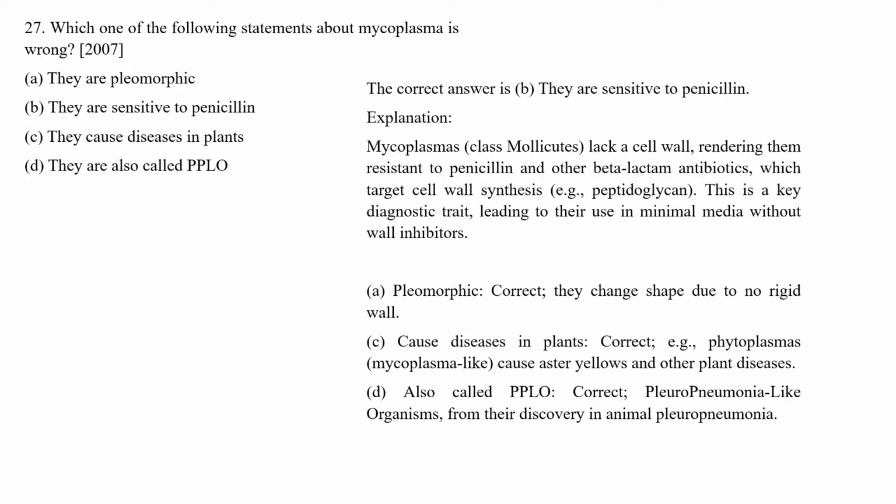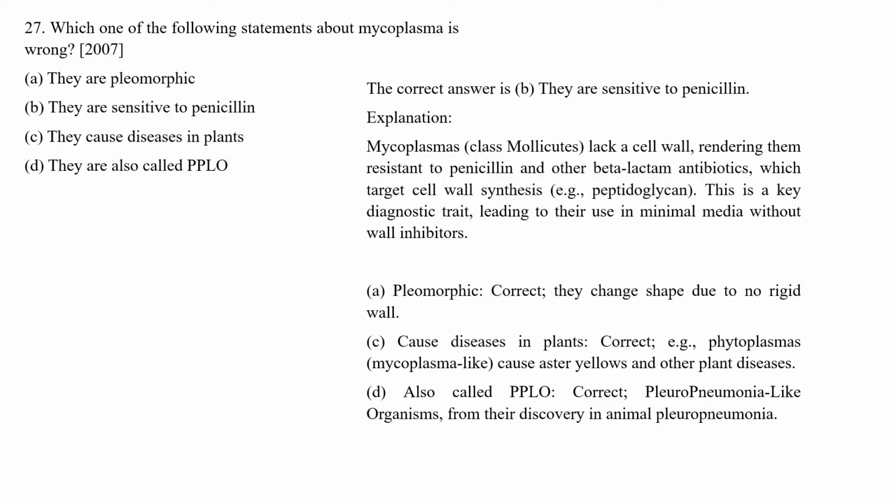This is not true about mycoplasma because they lack a cell wall, rendering them resistant to penicillin and other beta-lactam antibiotics which target cell wall synthesis. This is a key diagnostic trait leading to their use in minimal media without wall inhibitors.